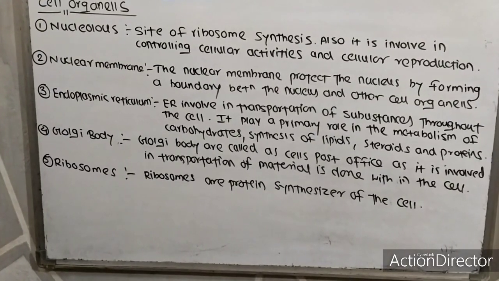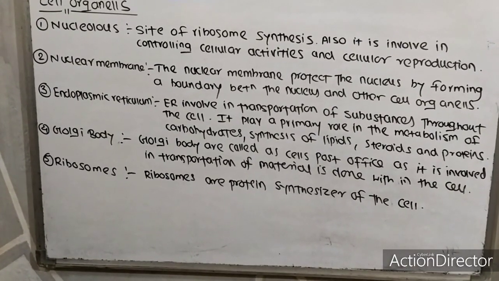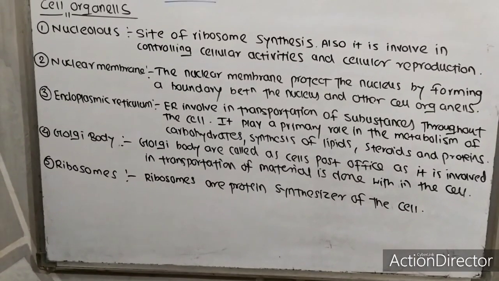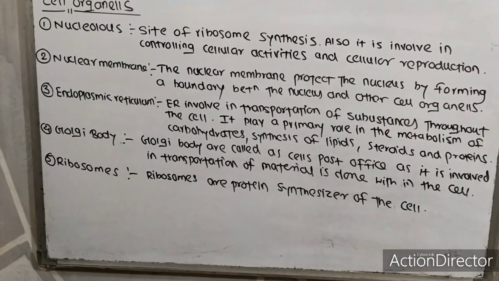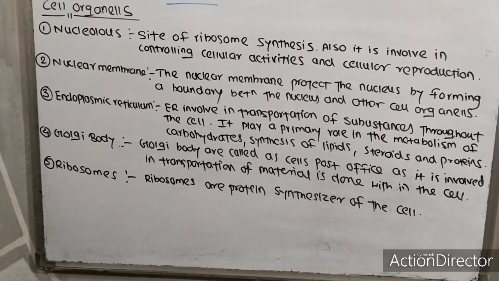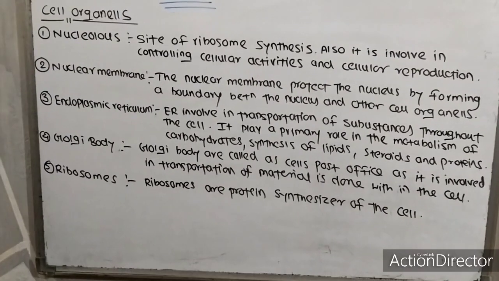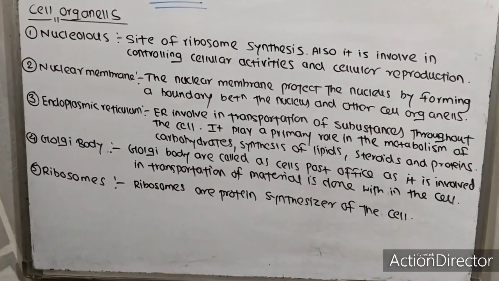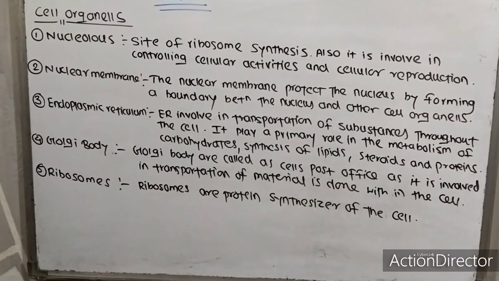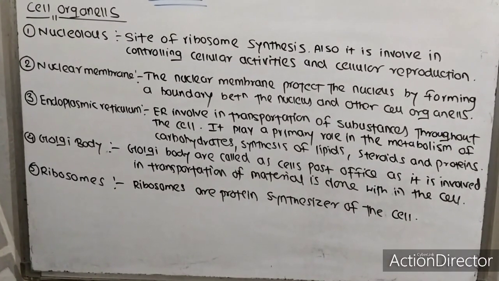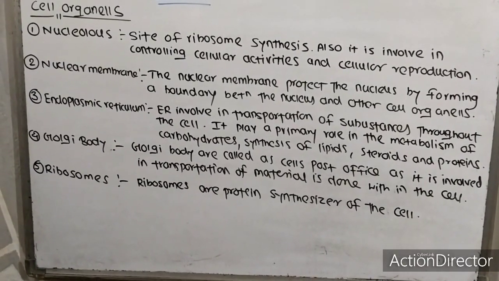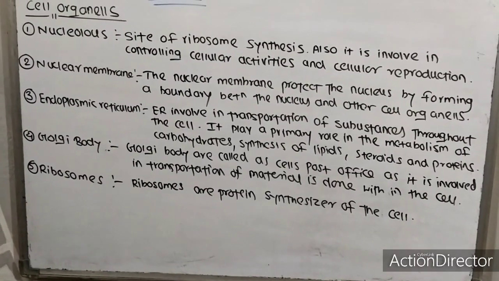The next cell organelle is the endoplasmic reticulum. The ER is involved in transportation of substances throughout the cell. It plays a primary role in the metabolism of carbohydrates and the synthesis of lipids, steroids and proteins. The next organelle is the Golgi body, also called the Golgi apparatus. The Golgi body is called the cell post office as transportation of material is done within the cell, and packaging of material is also done in the Golgi body.